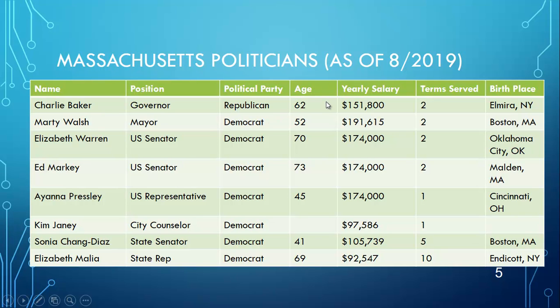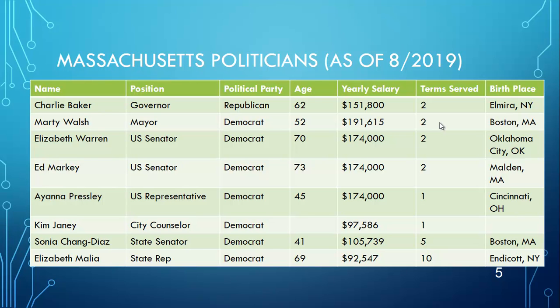Age, on the other hand, is quantitative, right? Because we could find, if we wanted to, the average age of an elected official who is representing Roxbury Community College, and that would make sense to do. Same thing with yearly salary. Yearly salary is a quantitative variable, right? It's represented by a number, and it would make sense to talk about the average yearly salary. The number of terms served, again, is a quantitative variable. It makes sense to talk about the average number of terms served, or the most number of terms served, or the least number of terms served.